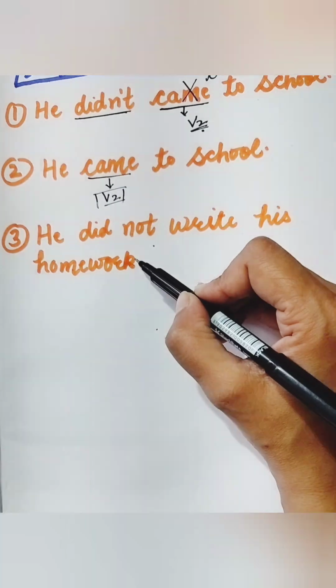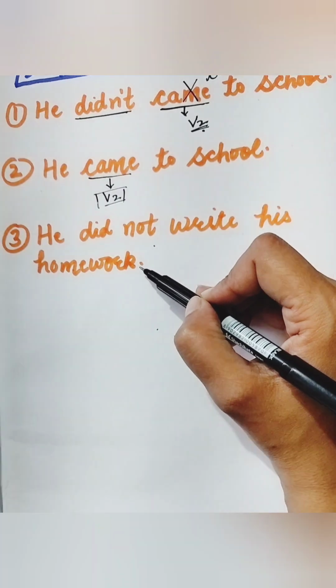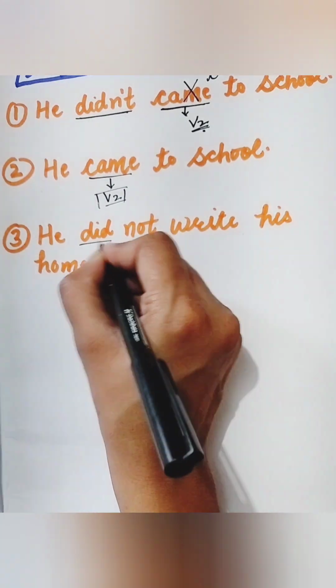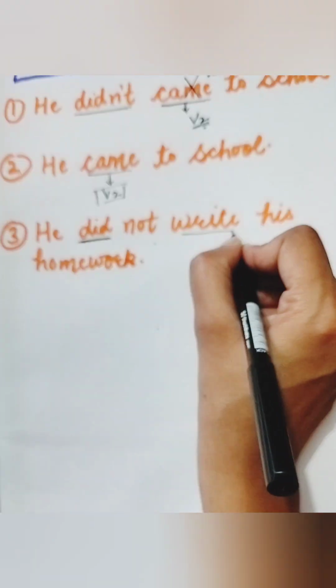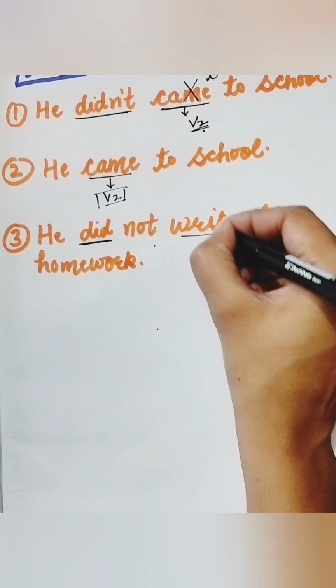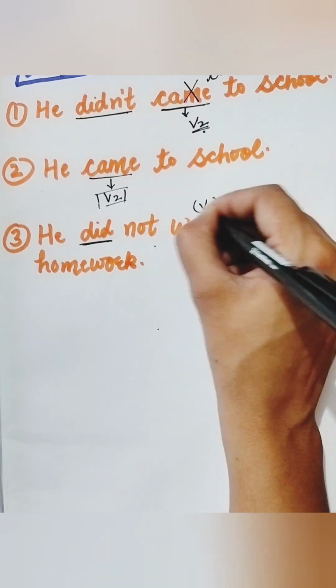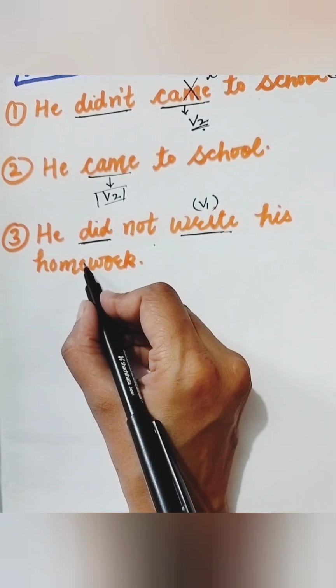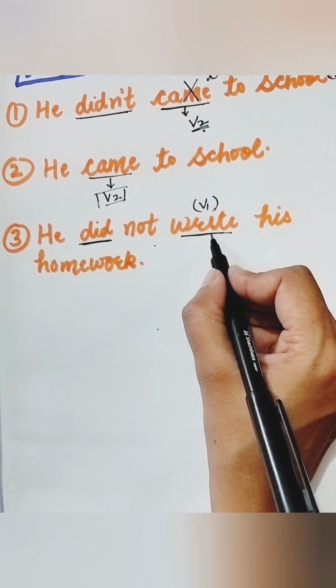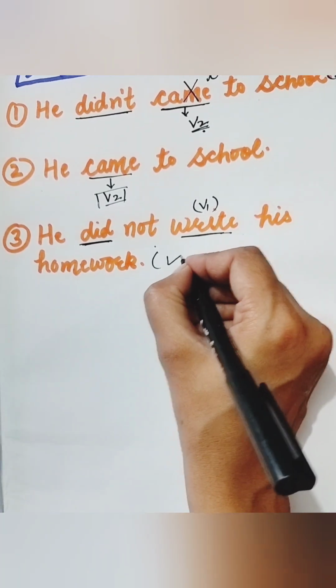Let's do the next example. He did not write his homework. In this sentence, see, he did not. Did is given here, right? First form of the verb, his homework. This sentence is not. This sentence is right. This was wrong. Did के साथ came था. This sentence is right. Did के साथ they have used first form of the verb. So sentence is right.